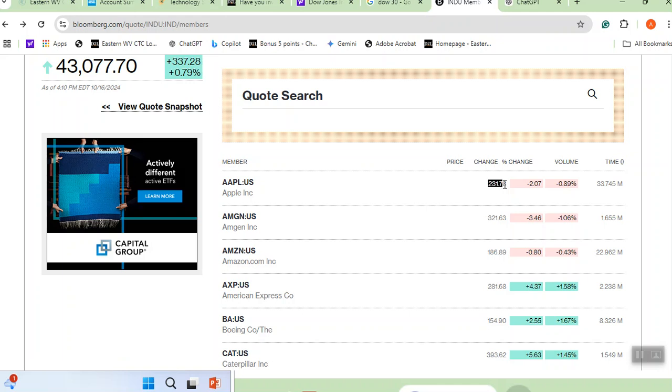You all know what Apple is, the company of Apple. Do you see here is written 231? One share of it is 231. And what happened was that if you had a share yesterday, today it went down. Do you see the pink color? Pink means red. It went down by $2. That means you would have lost $2 today.